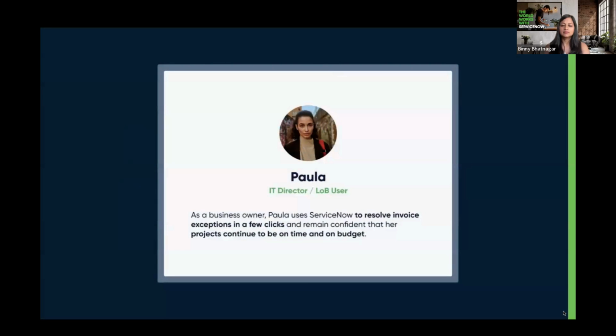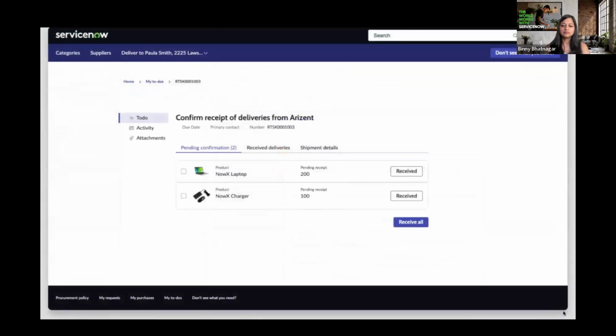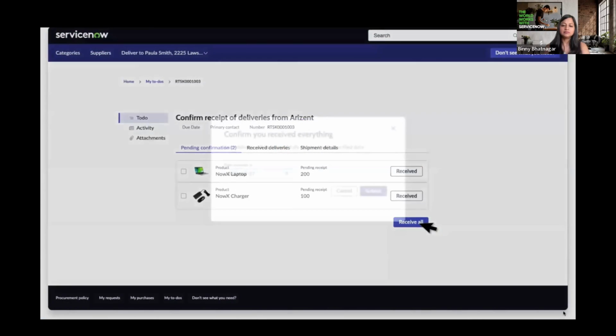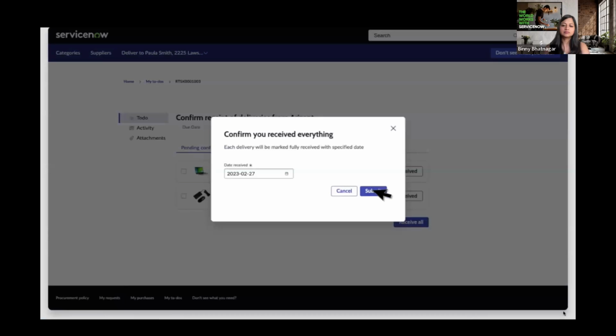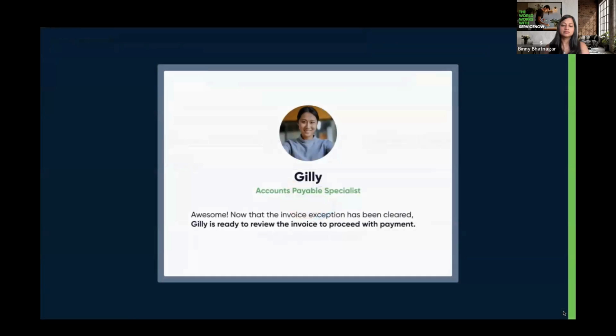She's just about ready to board an airplane as an urgent request for her input comes from the Now mobile app. Paula gets notified that an invoice related to her purchase order requires a goods receipt. She's taken to ServiceNow to confirm the goods receipt. She follows the prompts and verifies each affected item. The goods receipts have been verified, and now the invoice can be paid.